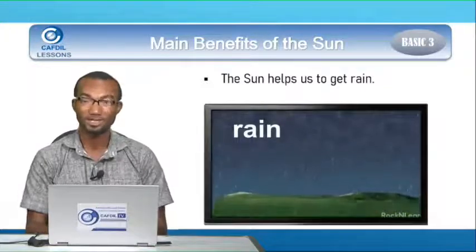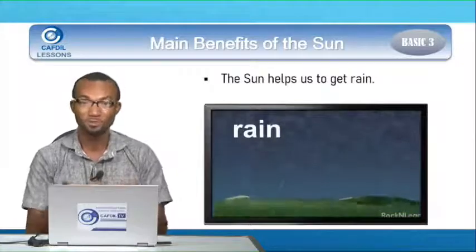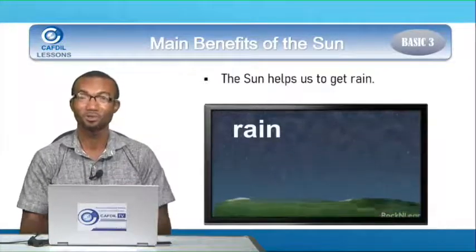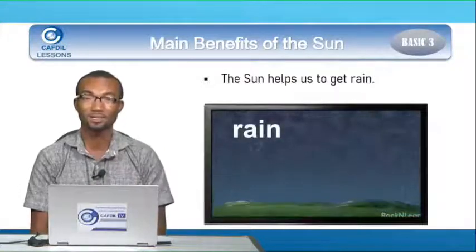So Kate, let's look at how the sun helps us to get rain that farmers use for their crops, and that we also use for a lot of things. Let's look at how the sun helps us to get rain.